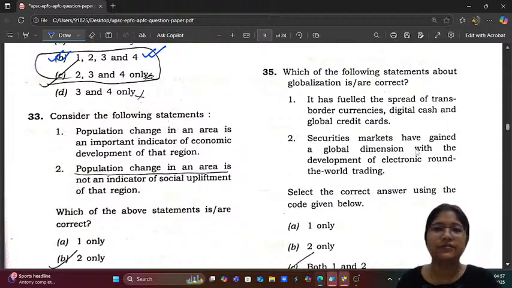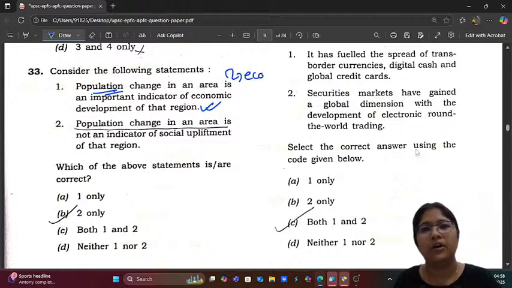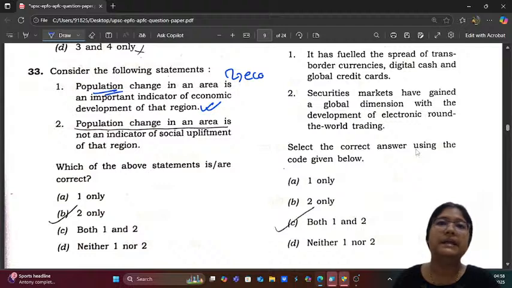Next question, consider the following statements. Population change in an area is an important indicator of economic development of that area. Correct or not? Yes, if there is population change in a particular area, then it will affect the economy of that area with the increased manpower. If it is increased or with the decreased manpower, obviously it will directly affect the economy. And similarly, if there is economic development, then that can be seen. Population change in an area is an important indicator of economic development of that area.